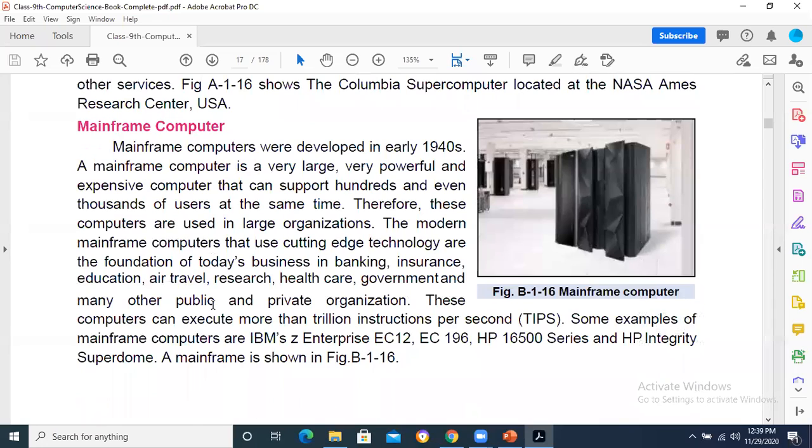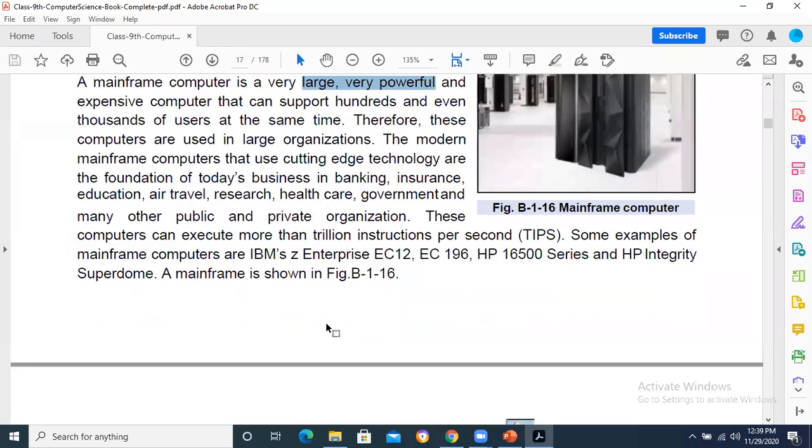Mainframe computers are used by large multinational companies where hundreds or thousands of users can be connected with a single computer system. Of course, the computer system is large in size, having more power, having a good operating system which supports multi-user interfaces, and the users can be connected even with dumb terminals. Means with only a keyboard, mouse, and a display, they can connect to it and they can process data, store data, and perform all their duties on that single computer system. It can also process trillions of instructions per second.